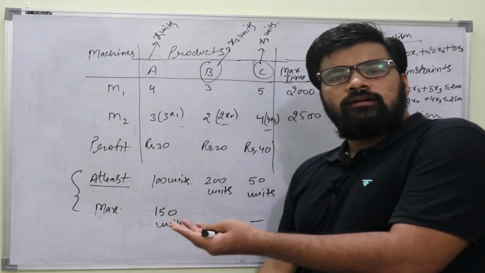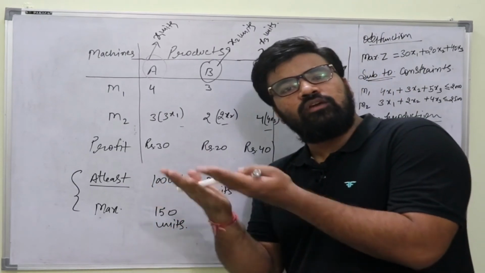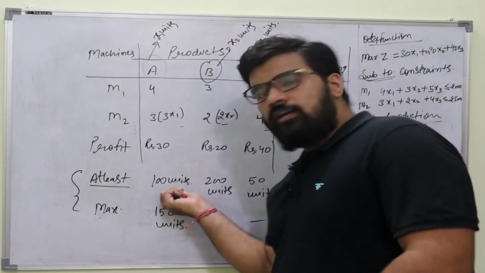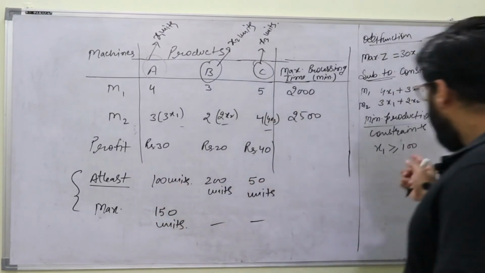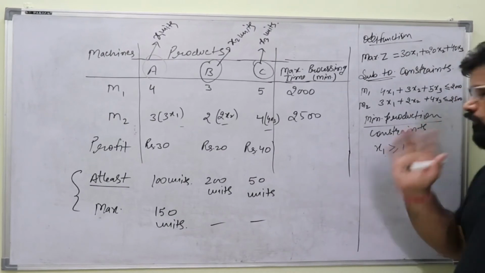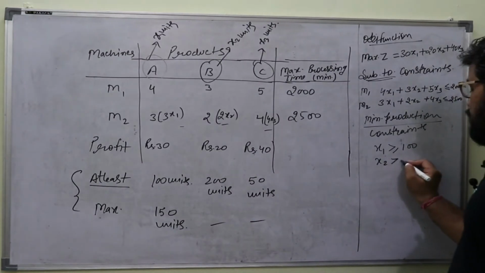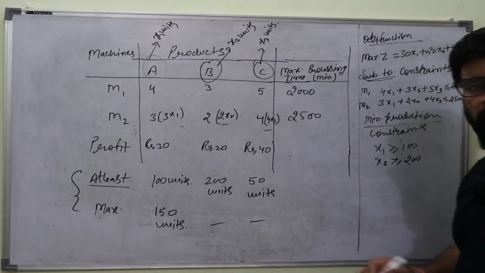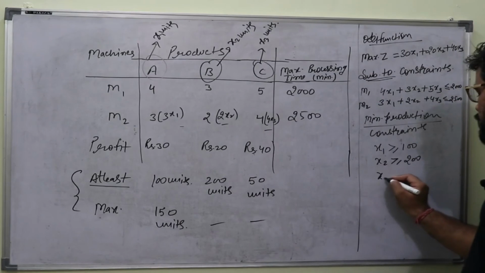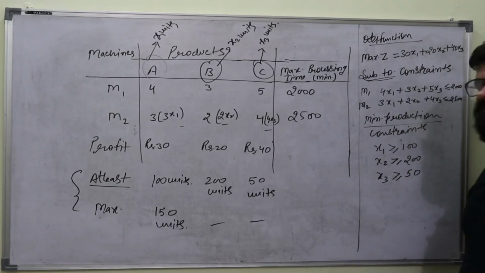इससे कम नहीं चलेगा, 100 से कम नहीं चलेगा, कम से कम. At least का हिंदी अगर देखें तो कम से कम. So minimum 100 units should be there. So that is why I am saying it should be equal to 100 or greater than 100. It will work. Similarly for B, x2 should be greater or equal to 200. Again minimum at least is 200, and for third, x3 should be greater or equal to 50.